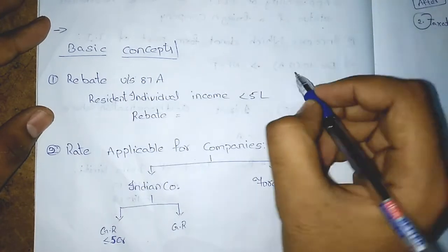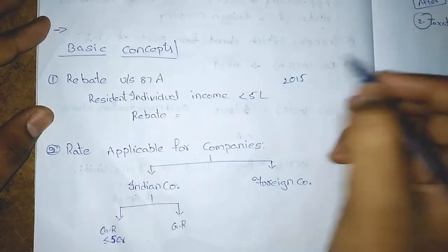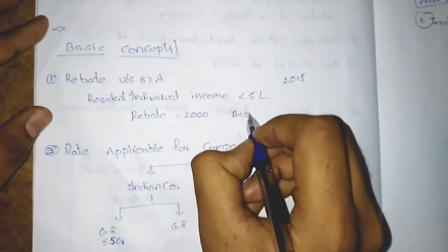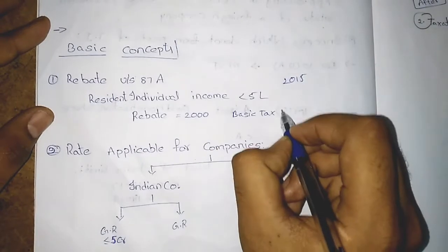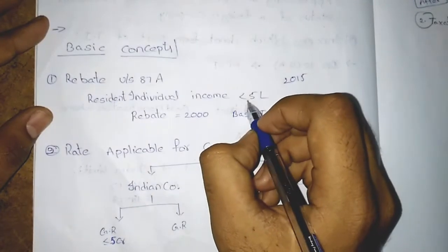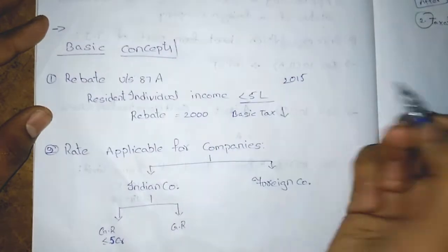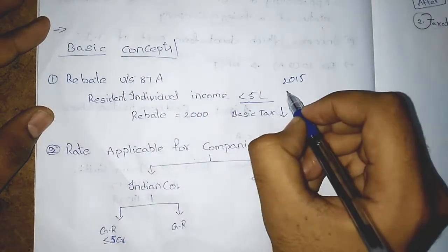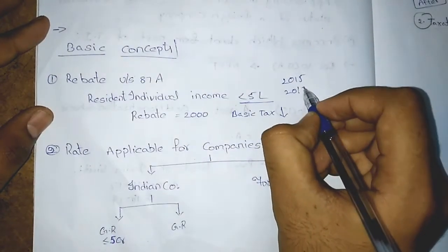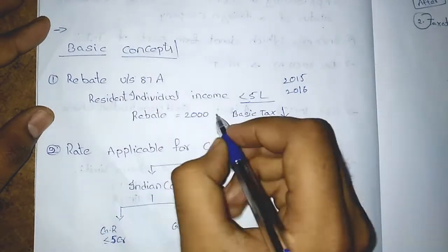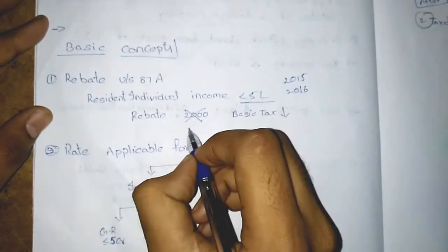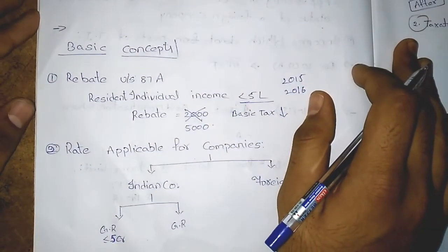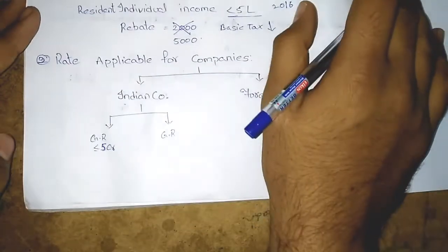We know that according to Finance Act 2015, the rebate was 2000 or basic tax, whichever is lower, if the gross total income is less than 5 lakhs, right guys? But in 2016, according to the Finance Act 2016, the rebate applicable is not 2000, it is 5000, and the remaining rules remain the same. So let's move to the next amendment.